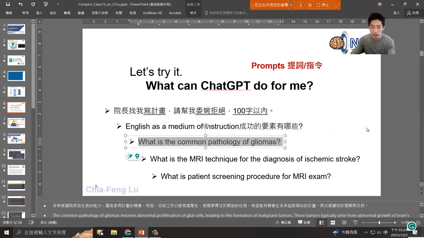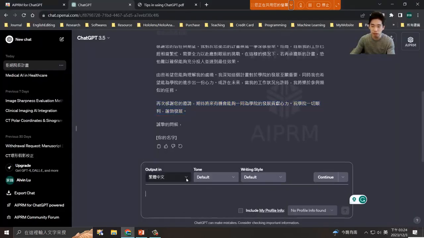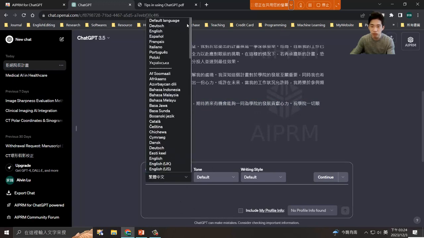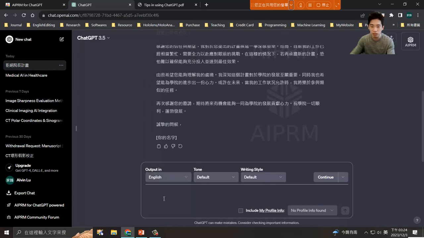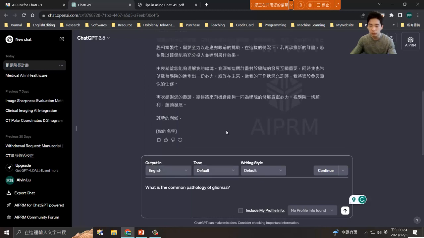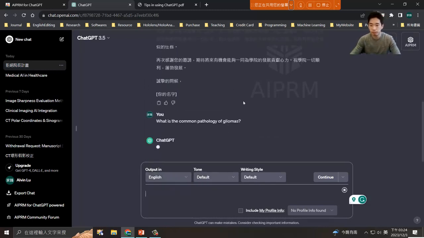If I try to ask some professional question, okay, so you can see, what is a common pathology, 常见的病理, for this kind of malignant brain tumor, gliomas. So whether ChatGPT can give me a very good answer. Of course I want to get the response in English maybe. So I pick English right here, and now okay, you can see this is my question.